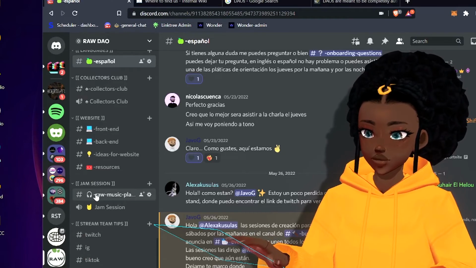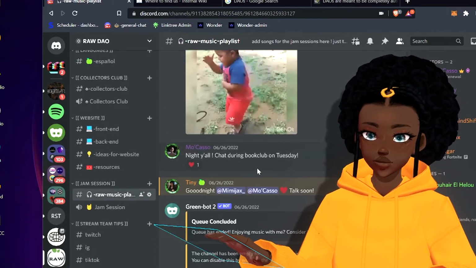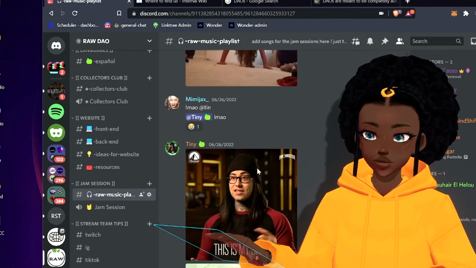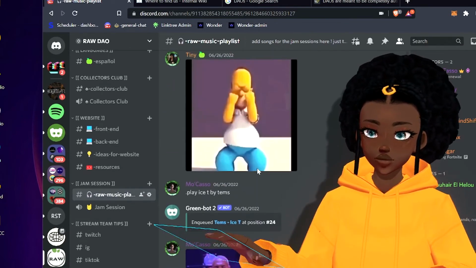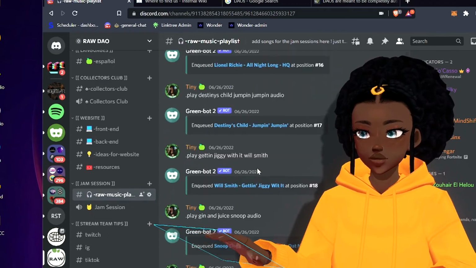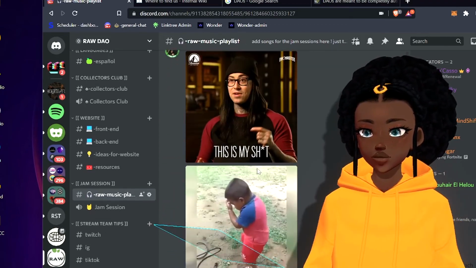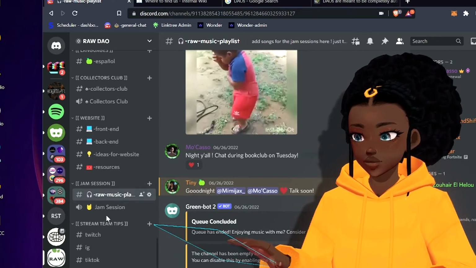and then we have our jam session. Our jam session is such an amazing thing. We do this every Sunday, and you guys see it is a good time, okay? In our jam session, we all use this bot to listen to music as we create our content on Sundays, and that's this voice channel there.